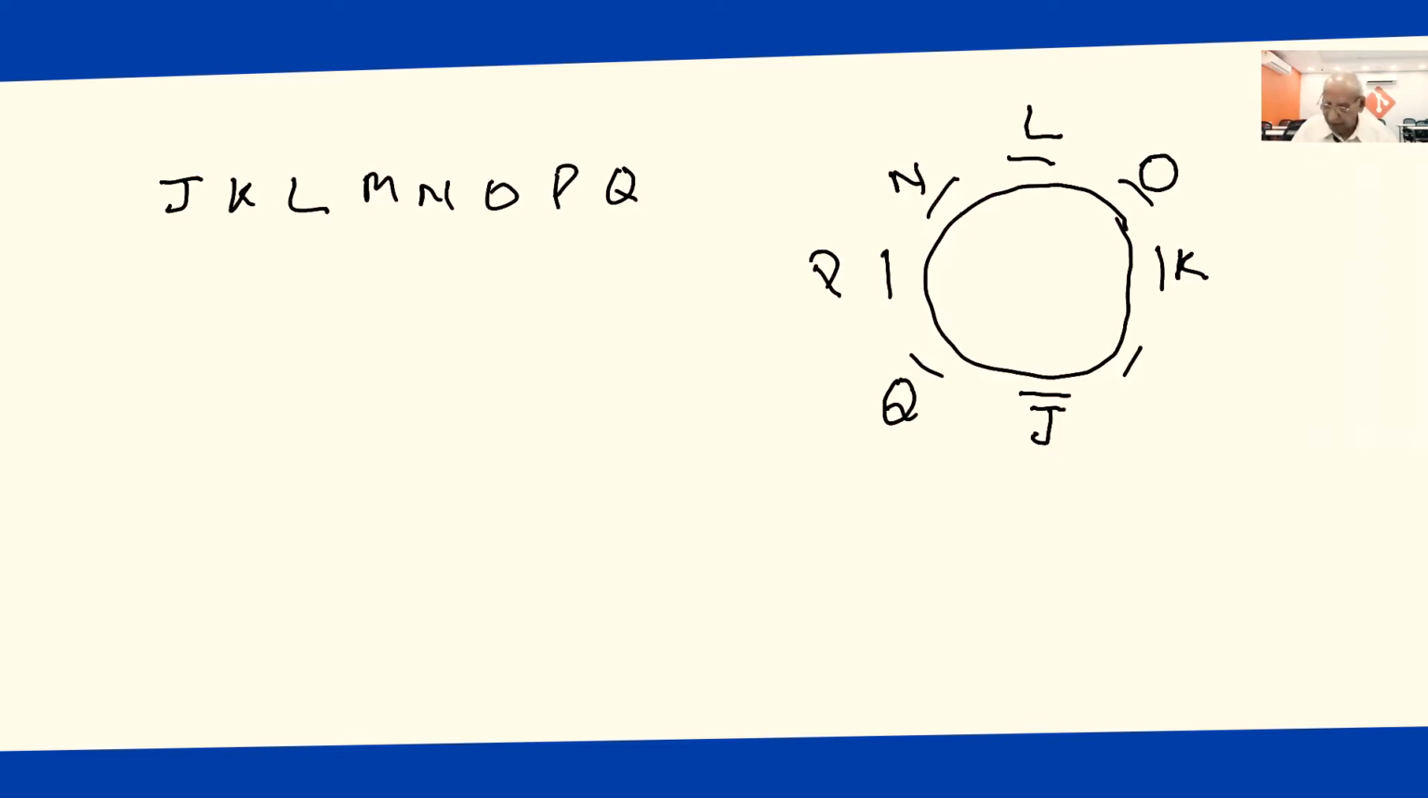And now I am left with how many people they have been settled? 1, 2, 3, 4, 5, 6, 7. Only one person is left. That means M is left. So here I have settled these positions. Only M is left with me. And M is not a neighbor of Q.